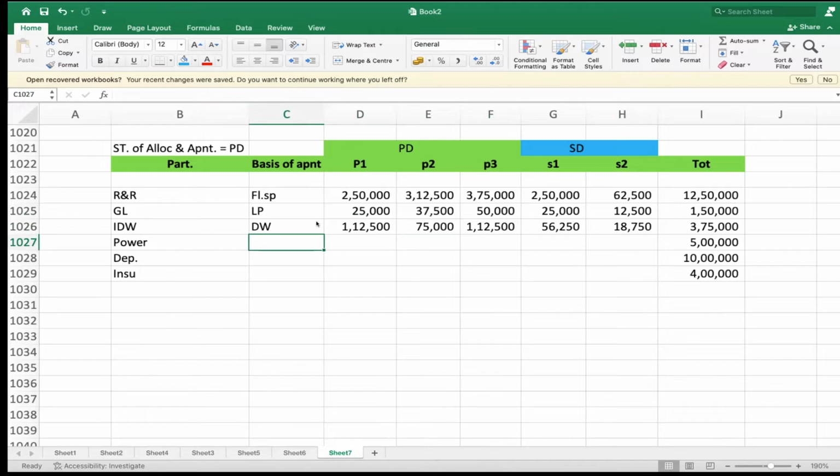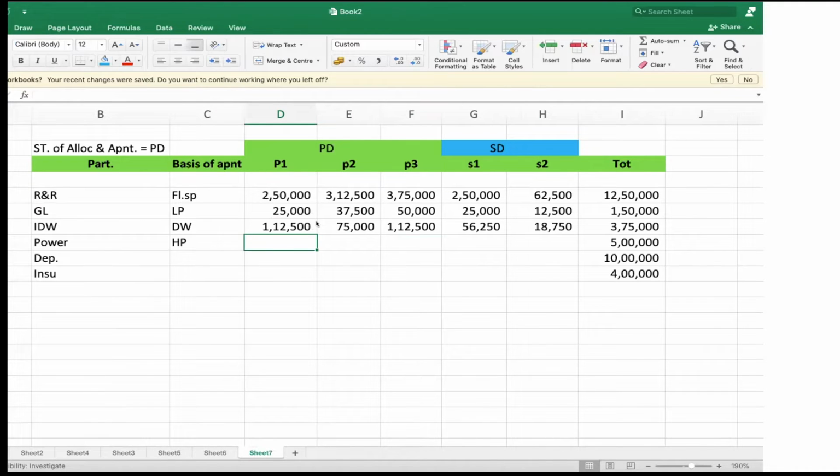Power. On what base do you apportion power? Horsepower rate. Horsepower consumption. What about the horsepower consumption? Kindly apportion 5 lakhs in that ratio. You have to apportion in the ratio of horsepower utilization.